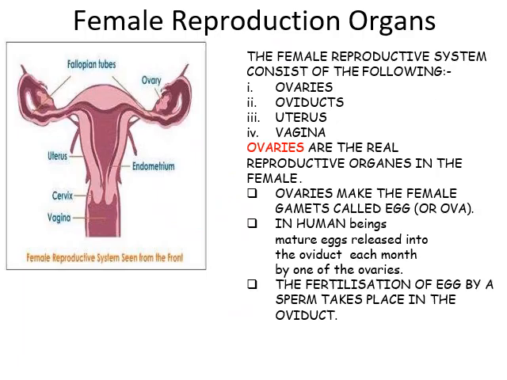Female reproductive organ. The female reproductive system consists of the following: ovaries, oviduct, uterus, vagina. Ovaries are the real reproductive organs in the female body. Ovaries make the female gamete called egg or ova. In human beings, a mature egg is released into the oviduct or fallopian tube each month by one of the ovaries. The fertilization of the egg by a sperm takes place in the oviduct or fallopian tube.